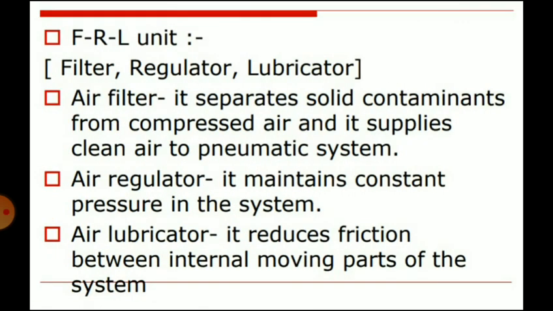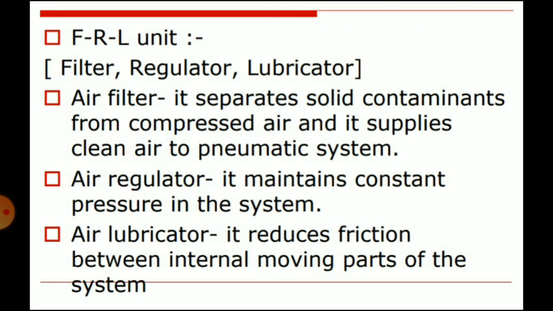FRL unit means F for filter, R for regulator and L for lubricator. The air filter separates solid contaminants from compressed air and supplies clean air to the pneumatic system. That is the function of the filter. Then the second element, R for regulator, the air regulator, maintains constant pressure in the system.